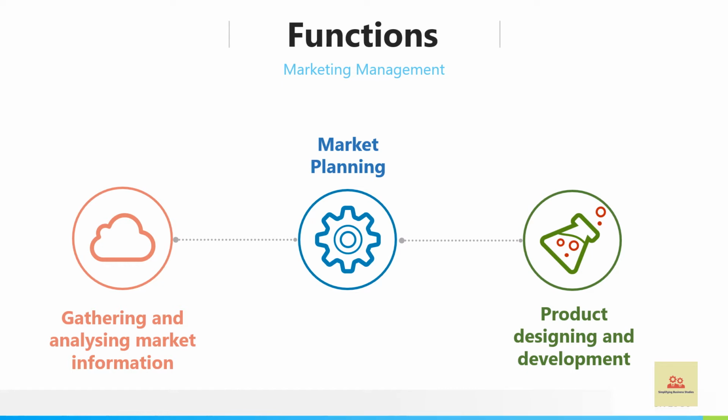Everything has to be designed and developed as per the plans and as per the information gathered. Again, this is a very important function of marketing which has to be done very deliberately and very cautiously.